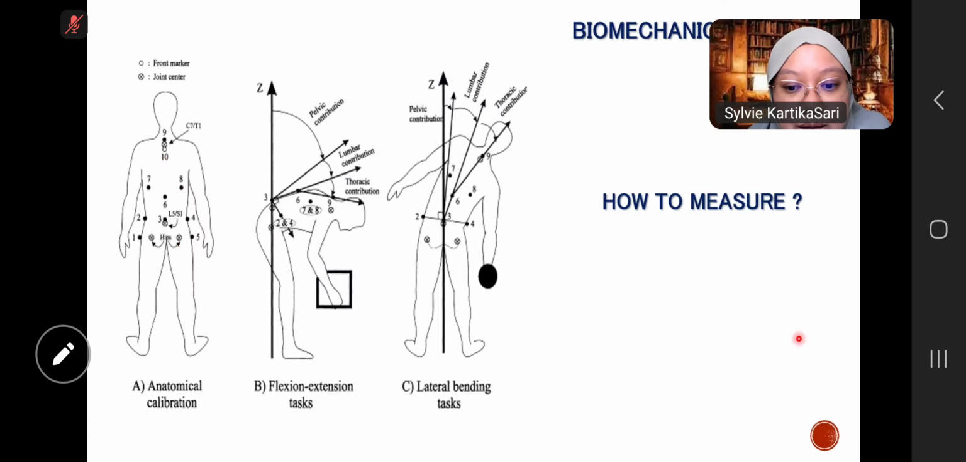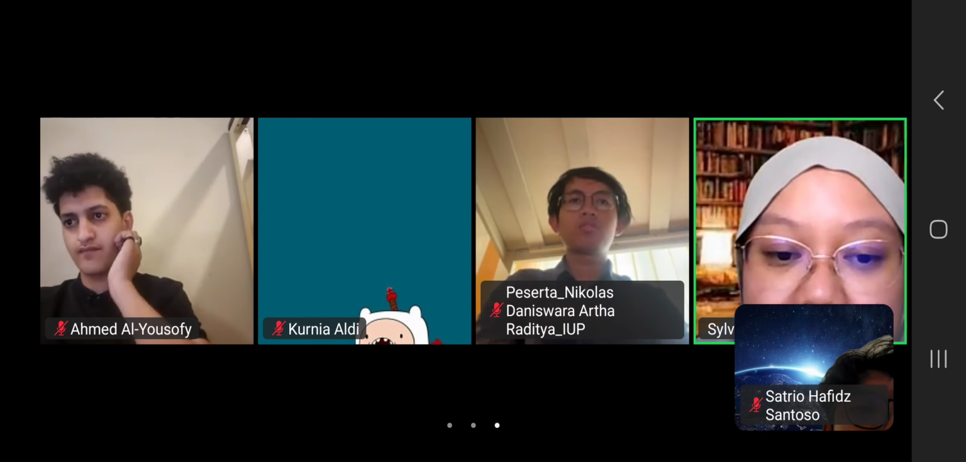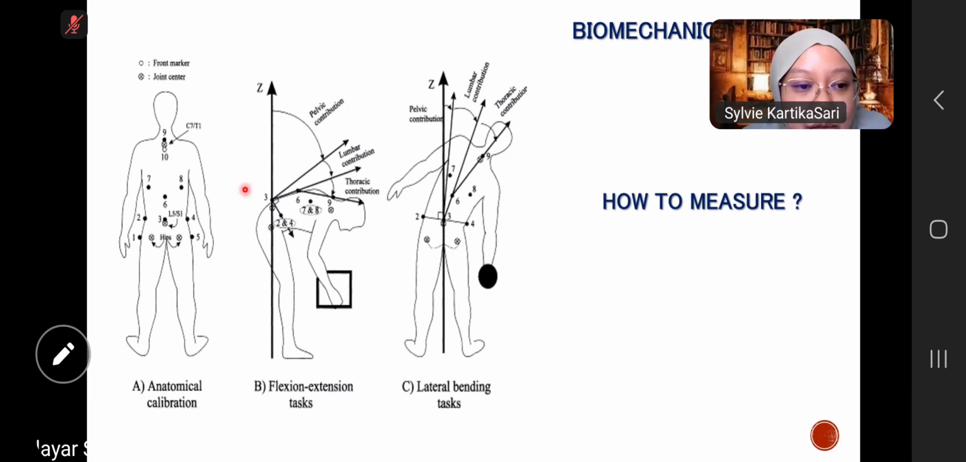Then, the biomechanics analysis and how to measure. In the first picture here, we see anatomical calibration. The second, we say flexion extension. And the last is the lateral bending, lateral raise.